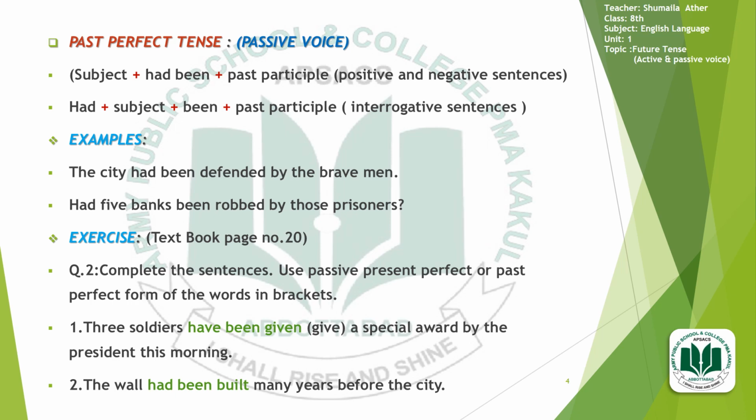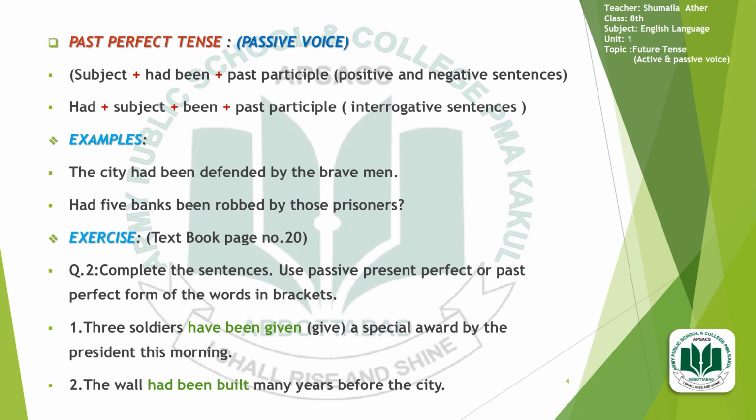Now we are going towards the exercise that is on the textbook, page number 20. Complete the sentences, use the passive present perfect or the past perfect form of the words in brackets. 3 soldiers give a special award by the president this morning.